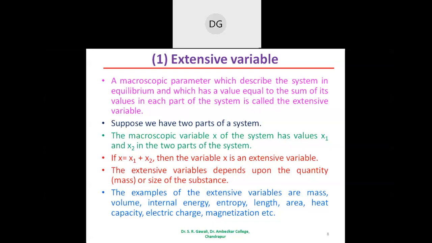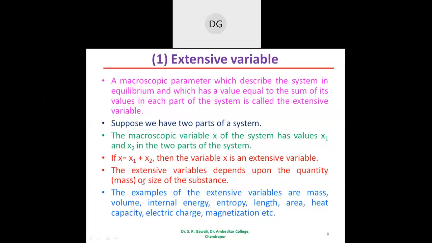So you can understand this with the help of this. In one part of the system there is a value x1. In the other part of the system there is a value x2. When both these values are added together, that will give the macroscopic variable, that is x. And this macroscopic parameter or variable is an extensive variable.